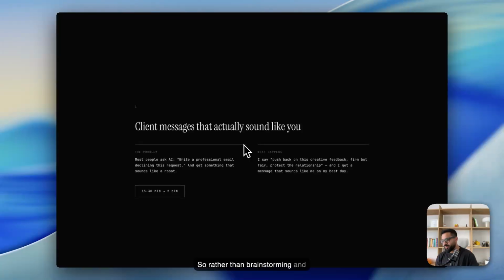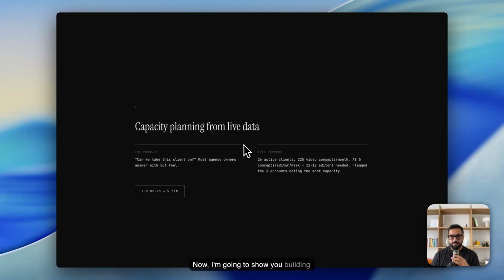So rather than brainstorming and working out how I need to respond to a message, because it might be a client one, it might be something I need to decipher and, you know, a complex one, rather than spending 15 minutes on it, I'll just do it on this. It takes me 2 minutes and makes me more efficient. Okay. That I do directly in the chat. Now I'm going to show you building dashboards.